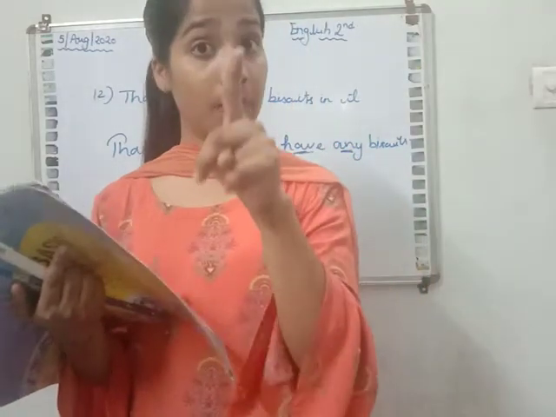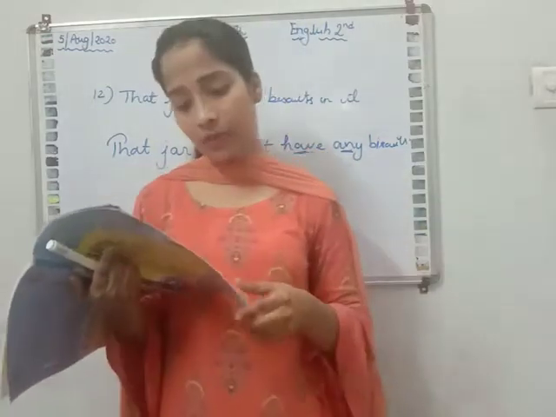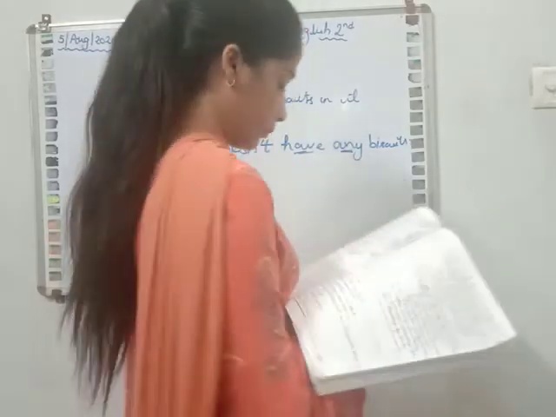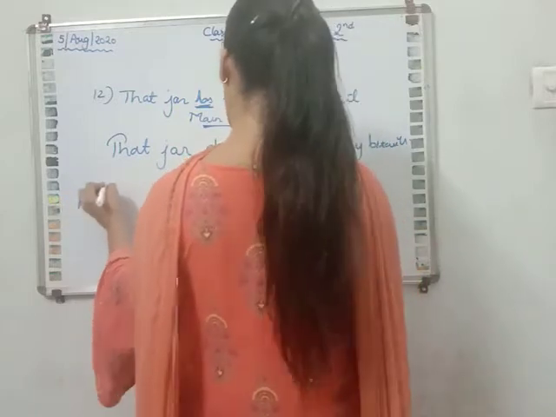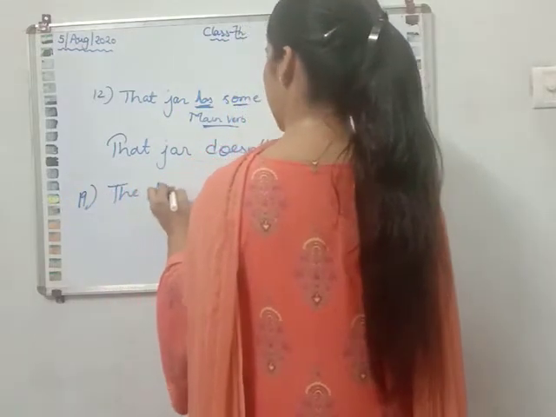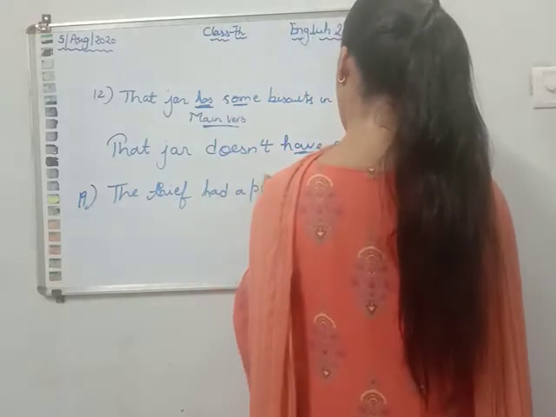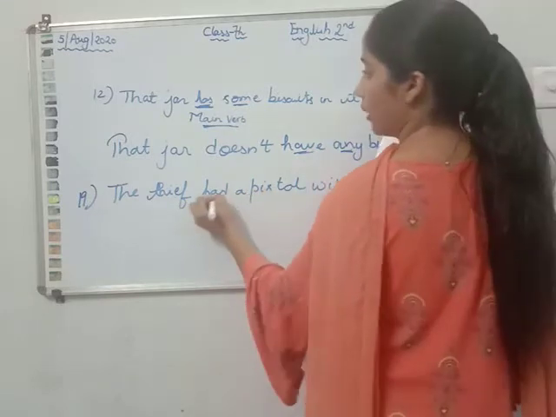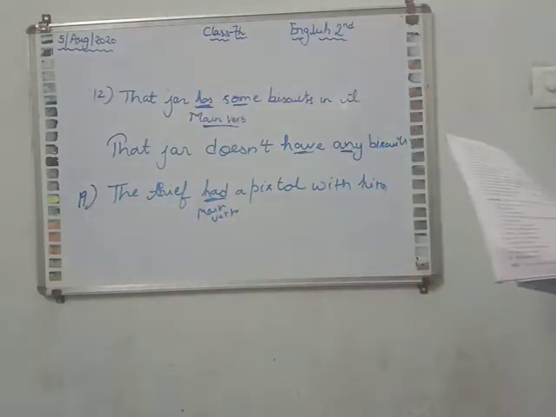Very simple. The thief had a pistol with him. Remember that here had is working as a main verb. So how will you write? I will write this answer on the blackboard so you can check now. It is written like this. The thief had a pistol with him. Here had is working as a main verb. Yes or no? I hope this is clear to you.